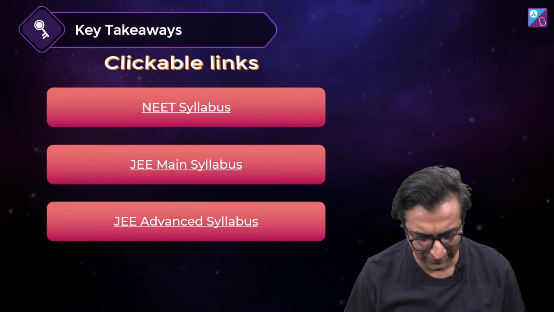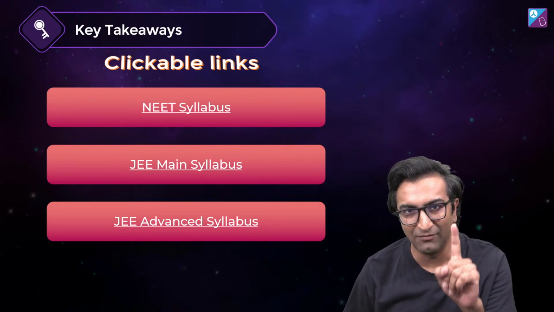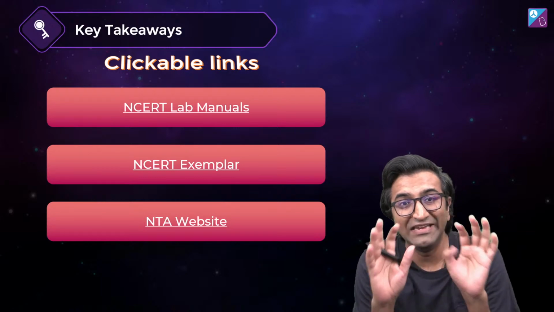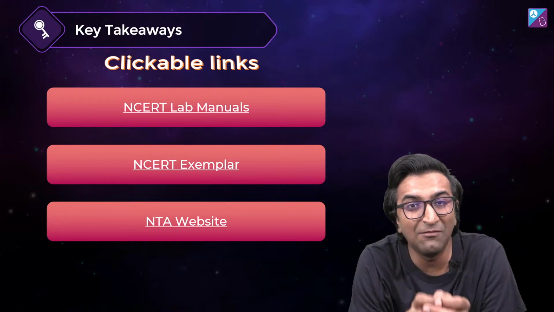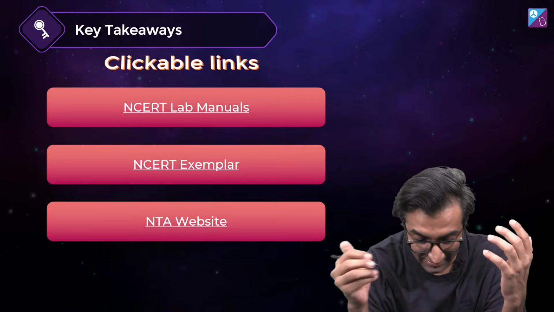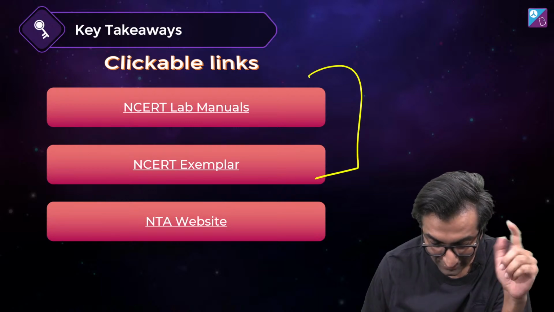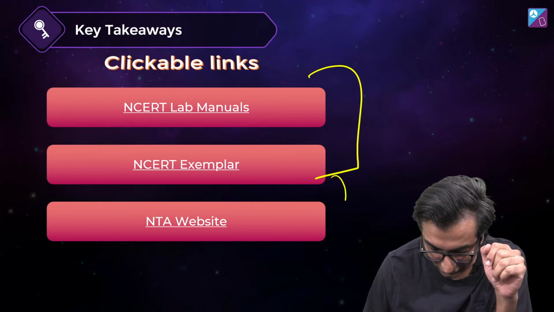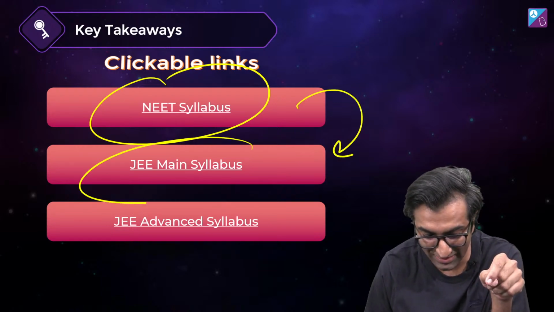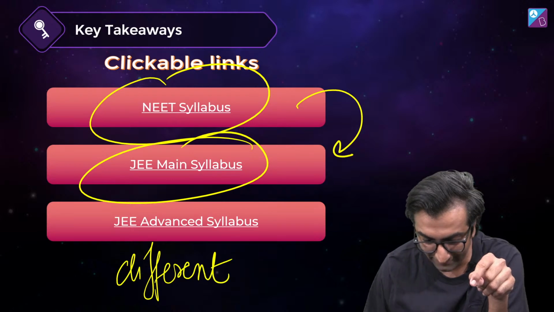But this is interesting, right? The syllabus changed recently, and we're going to quickly look at them. That's what we're going to do just after this, okay? The resources that you need: the NCERT textbooks. The JEE Main and the NEET exam are both conducted by NTA, and NTA gave us the syllabus for both of these. In fact, the first syllabus that came out from NTA was for the NEET syllabus, and then that was copy pasted on the JEE Main syllabus. Advanced is very different. We'll talk about that. All right, briefly we'll talk about that.